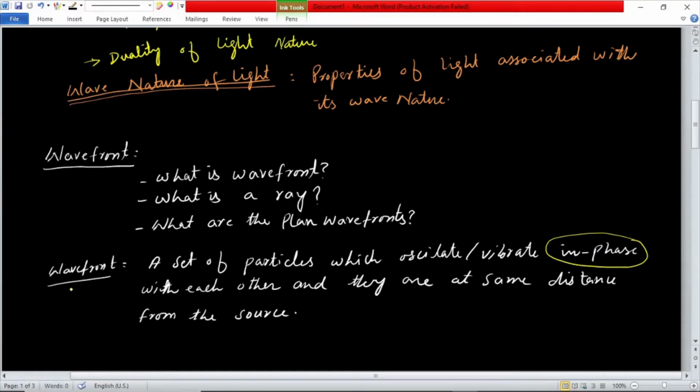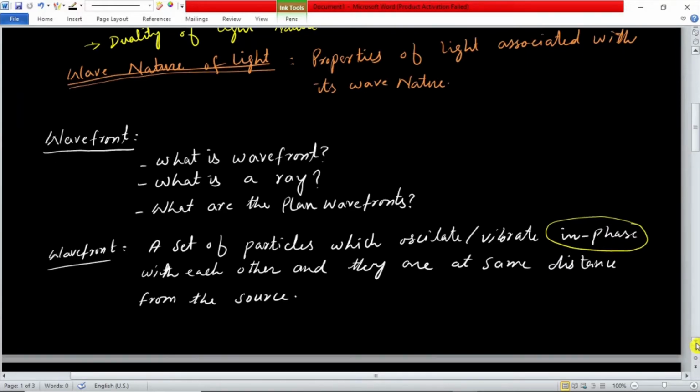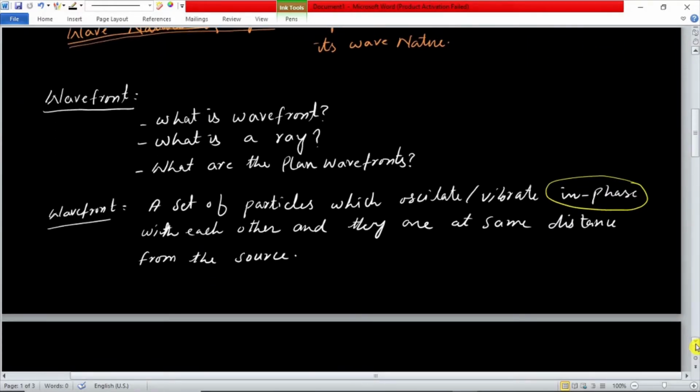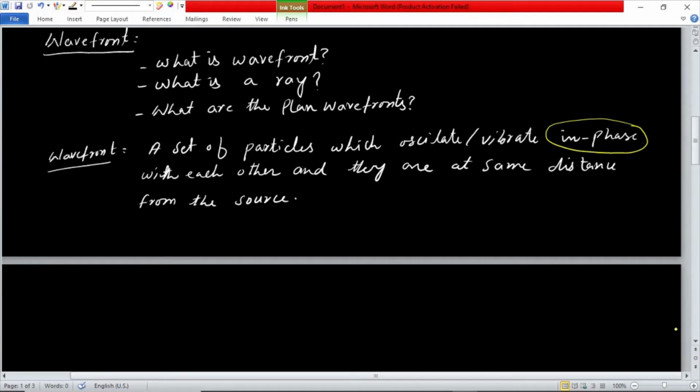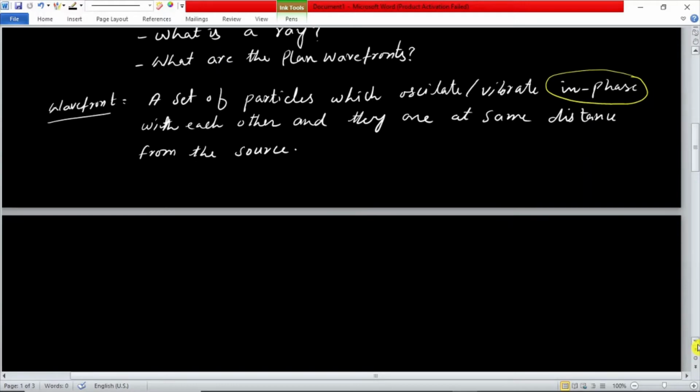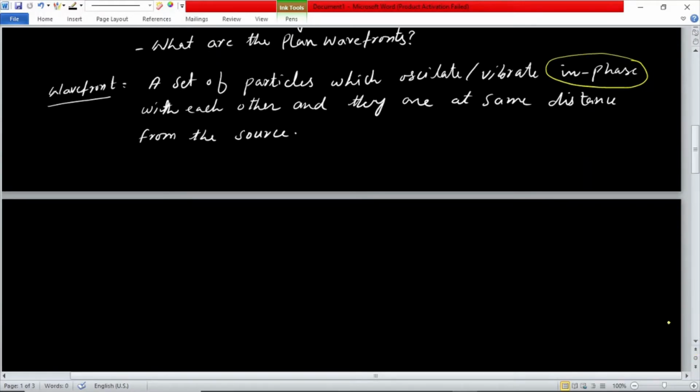Now, why do we address them here as particles? Because when Huygens presented this theory that light propagates in the form of waves, people asked him how these waves propagate. By that time there was a known idea that the whole universe is composed of particles, everywhere in the universe, and they named it the ether medium.